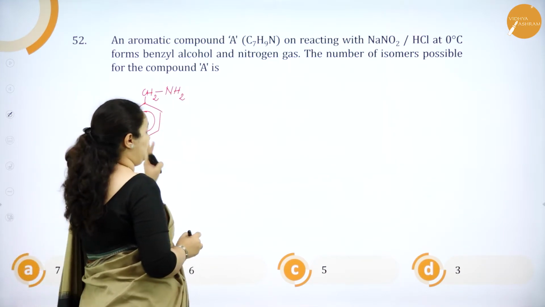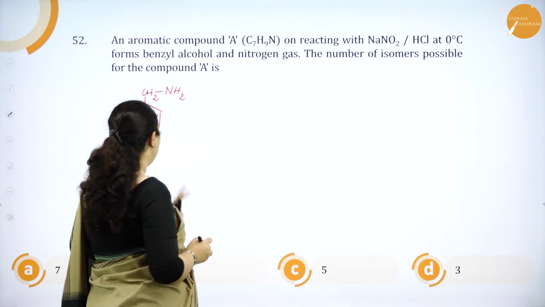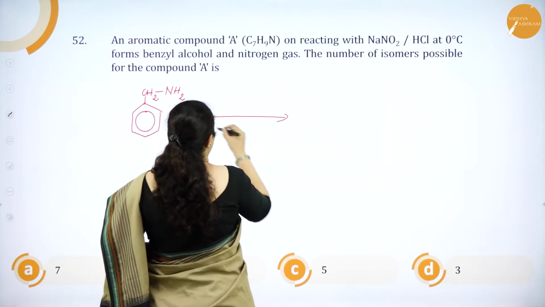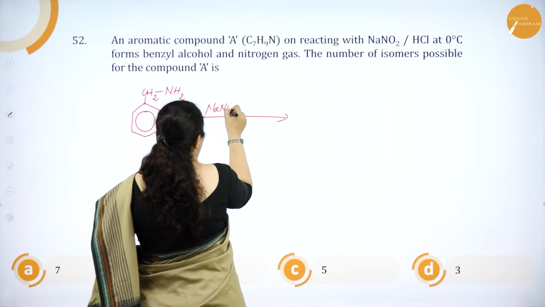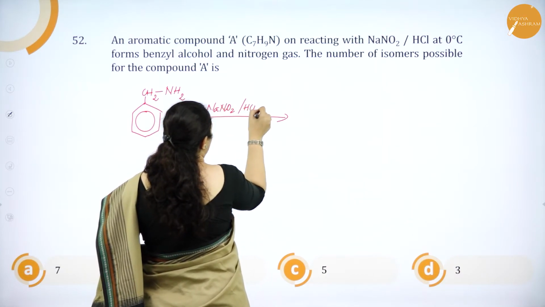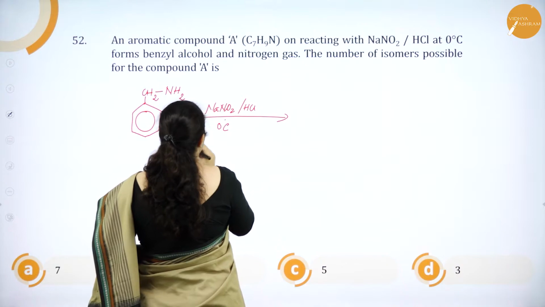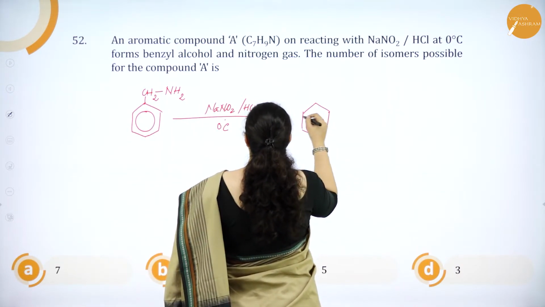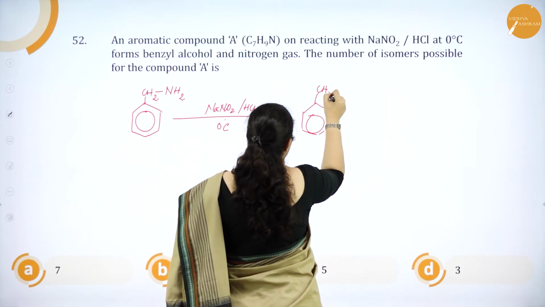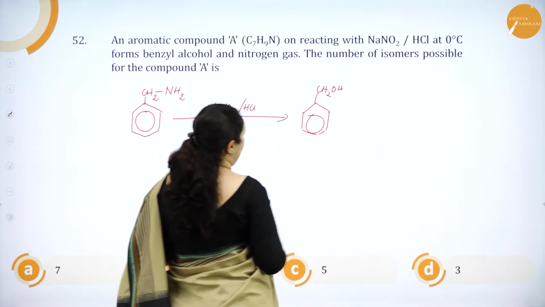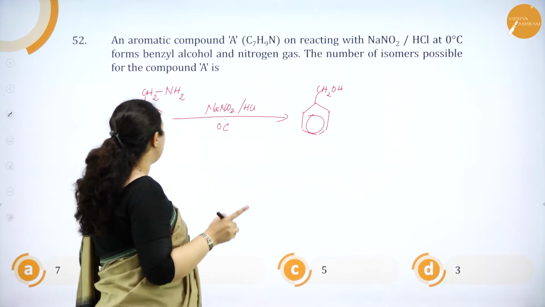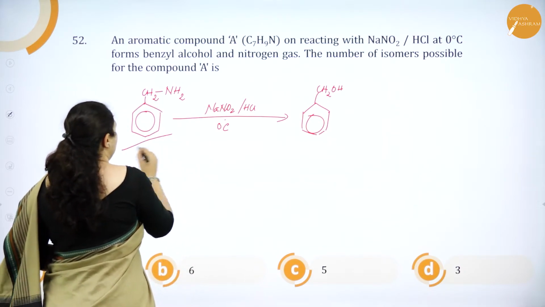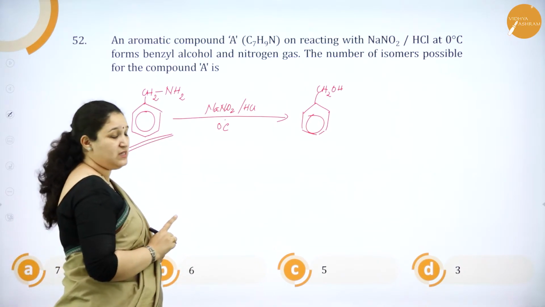So it is C7H9N. This compound, when it is treated with NaNO2 with HCl at 0 degrees Celsius, will give benzyl alcohol, that is CH2OH. Now, what is the number of isomers possible for compound A? How many isomers are possible is what they are asking.